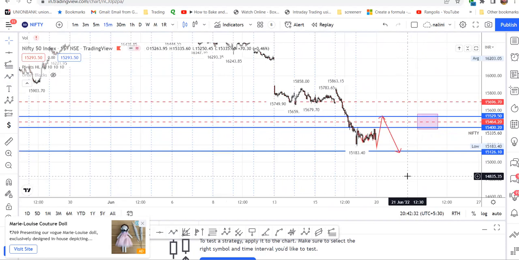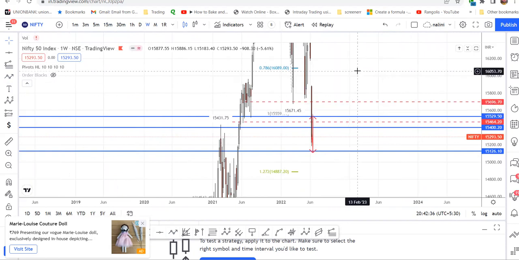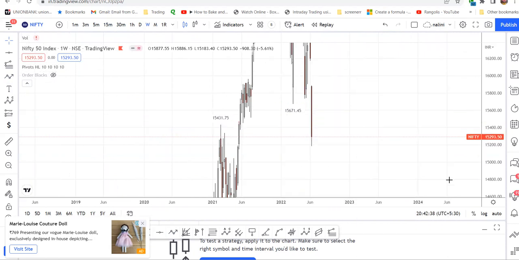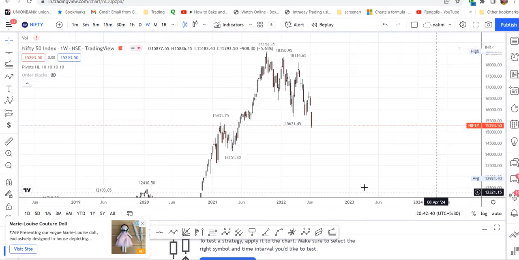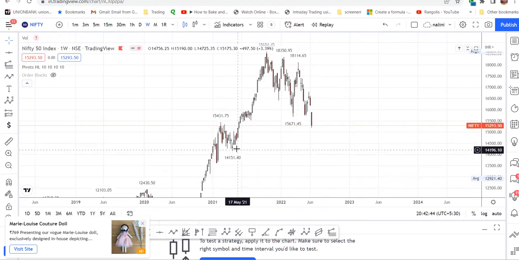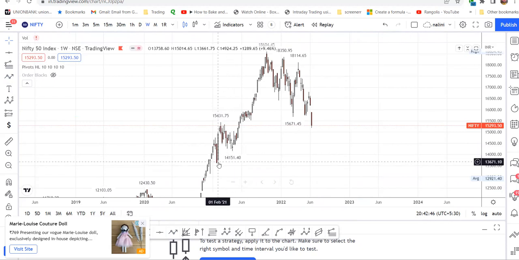That's what I feel. If I go to the weekly also and remove trends, you can see on the weekly chart, from here the swing has started. So it has come to this level.